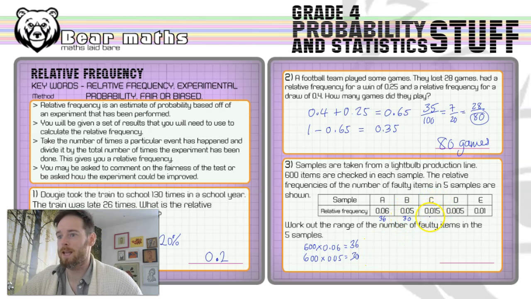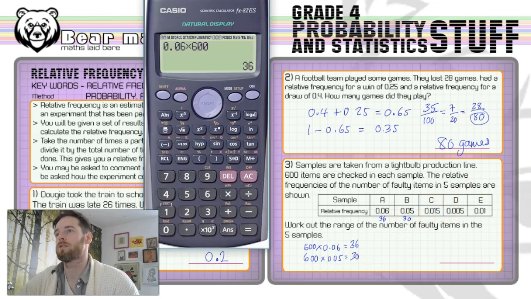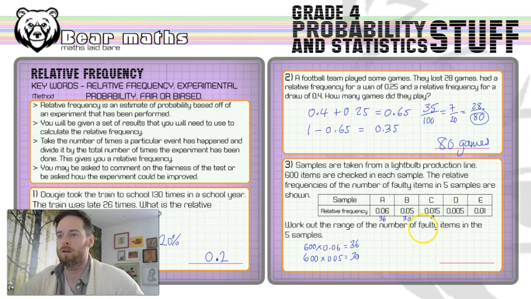This one, 0.015, multiplied by 600, I think it's going to give us 9, isn't it? Yes, 9. All right, there we go. And this one, I'm not writing down in my work, but I'll show you what I've done. 600 multiplied by 0.015 is 9. This one is going to give us 3.